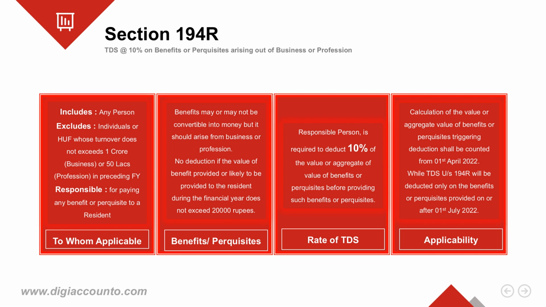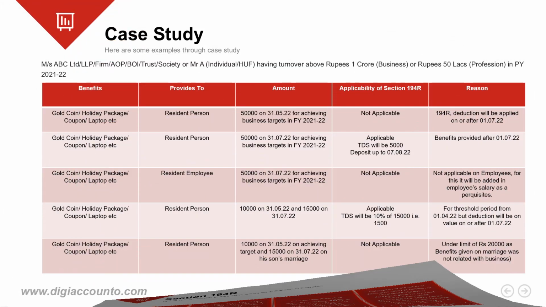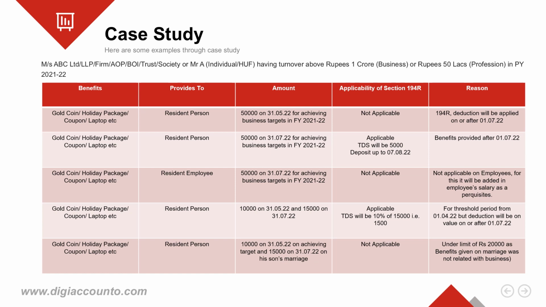As we know, the section is going to apply from 1st of July 2022. It means for the current financial year, that is 2022-23, for calculation of the threshold of rupees 20,000, we will consider the period starting from 1st April 2022, but TDS will only be deducted on the benefits provided on or after 1st of July 2022. Now we will understand the section with some practical case studies.